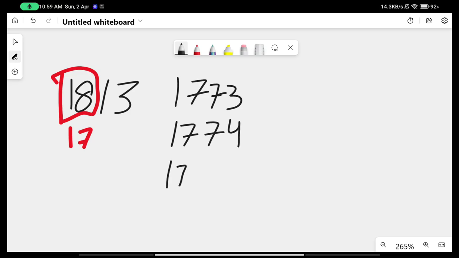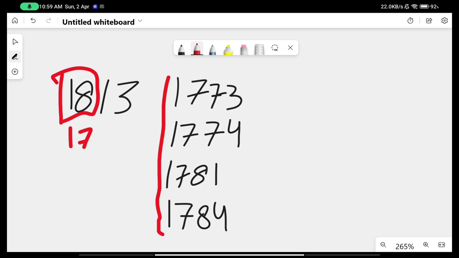After that, 1781 when the Amendment Act came, and then when the Pitt's India Act was passed, it was 1784. So if you noticed, all of the first 2 digits here are the same, that is 17. All of these things happened in the 18th century. That is why 17 is at the start.